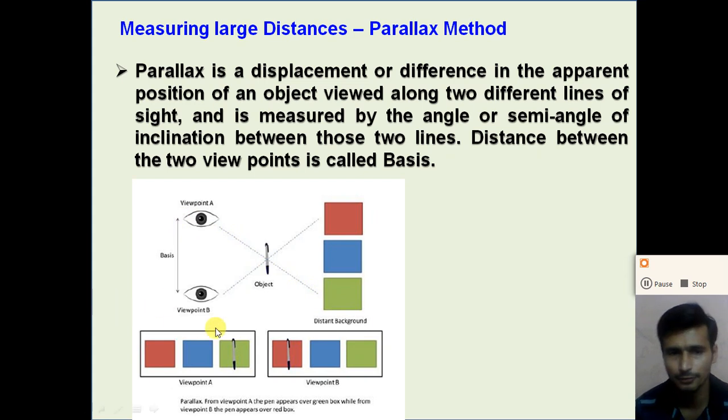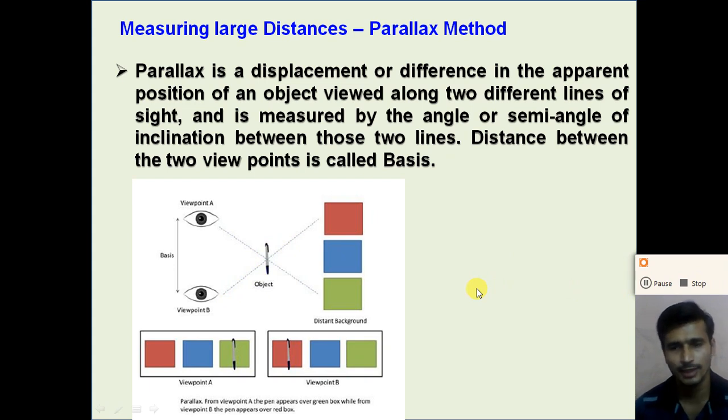But if you view from point B, the background appears red. So this difference between the two apparent positions, or the angle between these two directions of view, is called the parallax. So dear student, parallax is nothing but the angle between the two different directions of view.